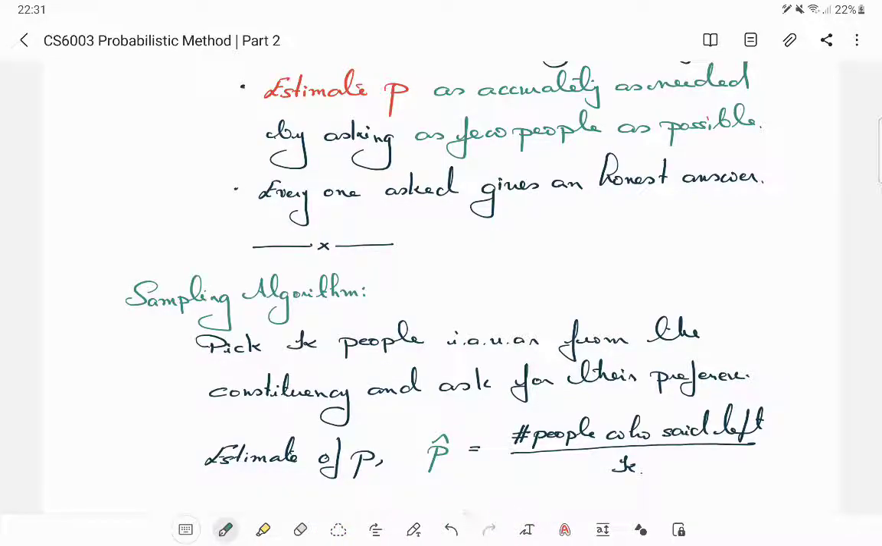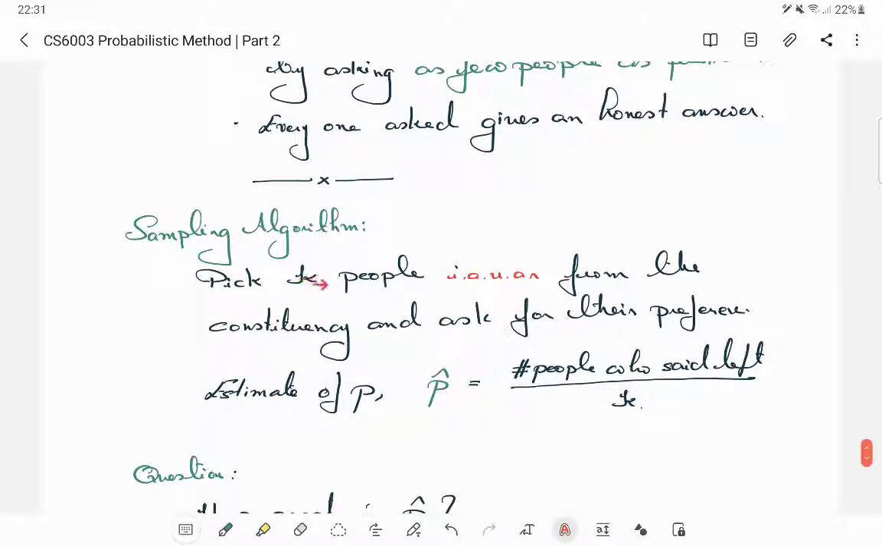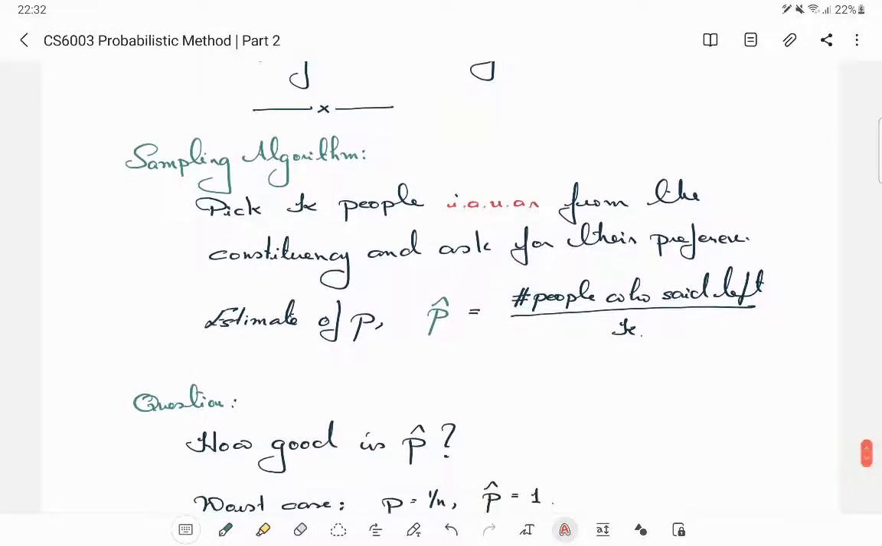We are assuming that our sampling is independent and uniformly at random, but we are only sampling k people. We are hoping this k would be much smaller than n, but let's see how small. And what is our algorithm, or what is our estimate of p? The estimate of p will be denoted as p hat. That's the number of people who said they will vote for left divided by the number of people whom you asked. So the denominator is k. This is a natural thing to do. Now the question is how good an estimate p hat is.